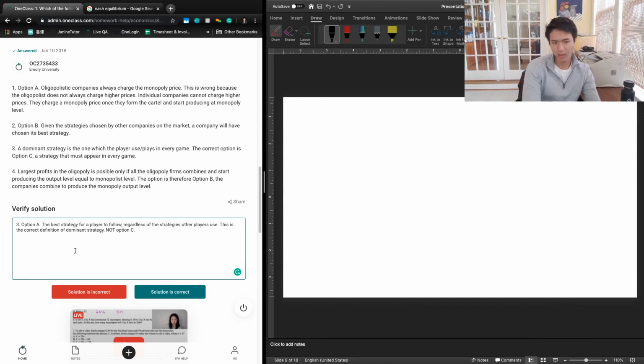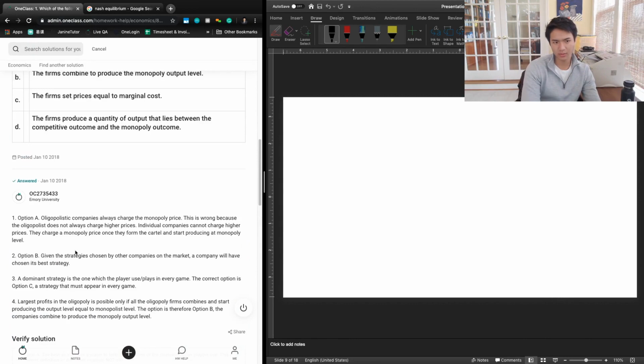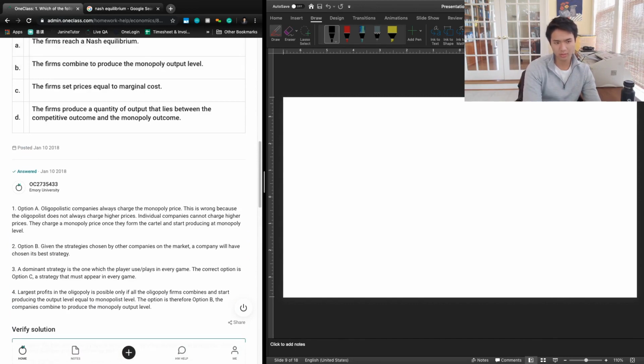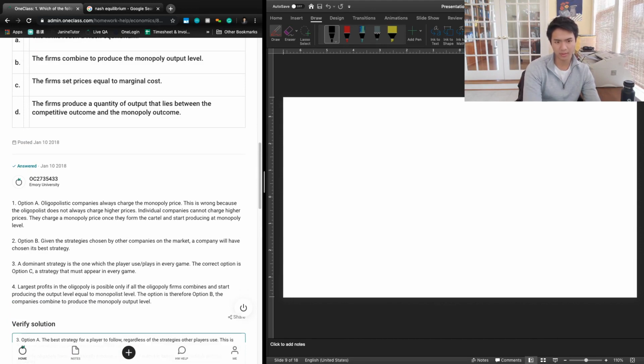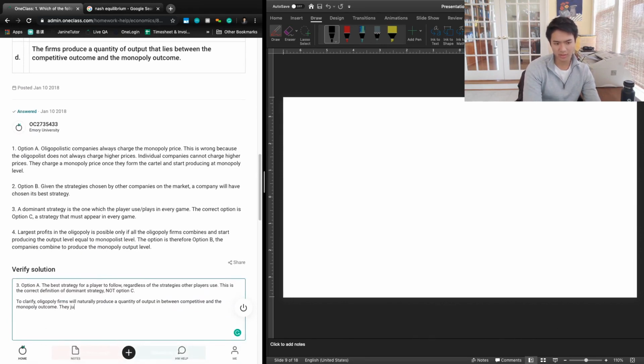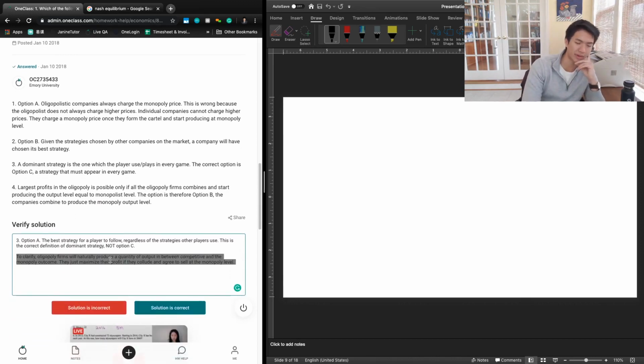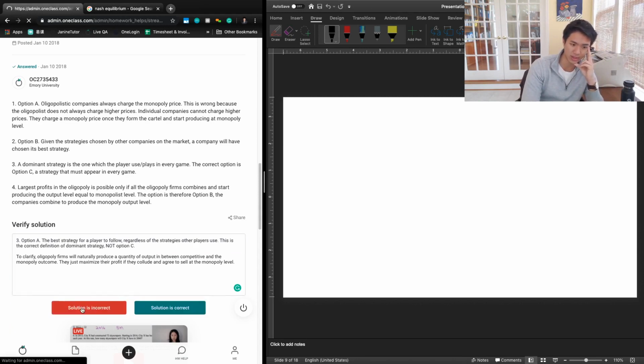So to clarify, oligopoly firms will naturally produce a quantity of output in between competitive and the monopoly outcome. They just maximize their profit if they collude and agree to sell at the monopoly level. But yeah, other than that, that's the more clarified version, but looks like we're going to have to mark this answer wrong just because for answer choice 3, the solution is actually option A, not option C. So solution is incorrect here.